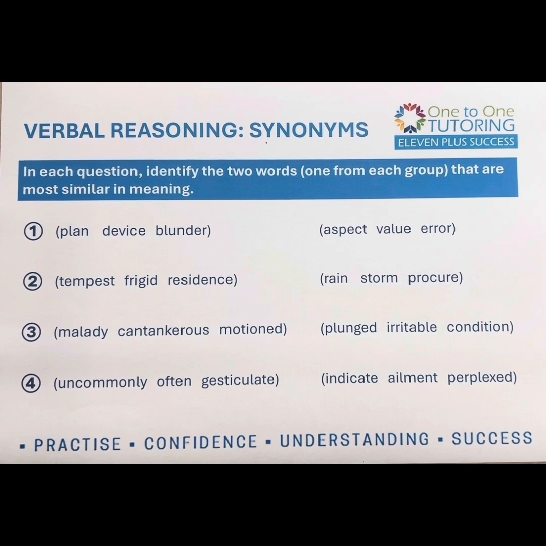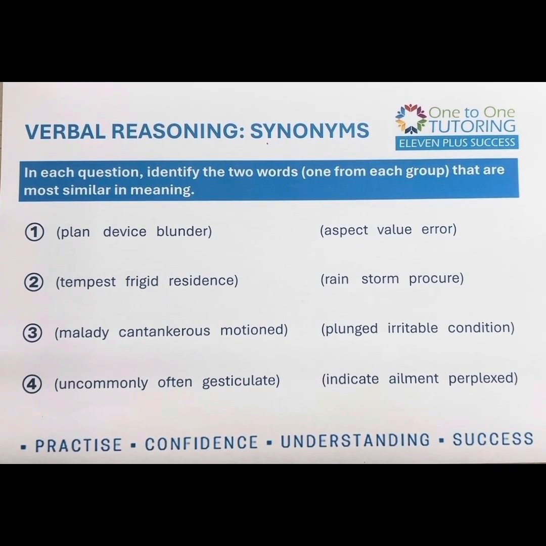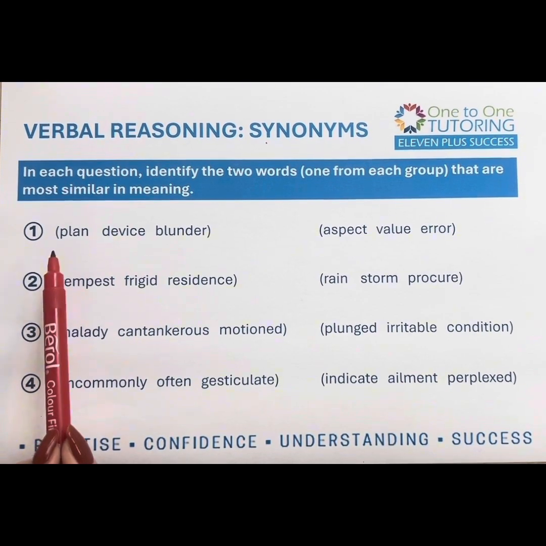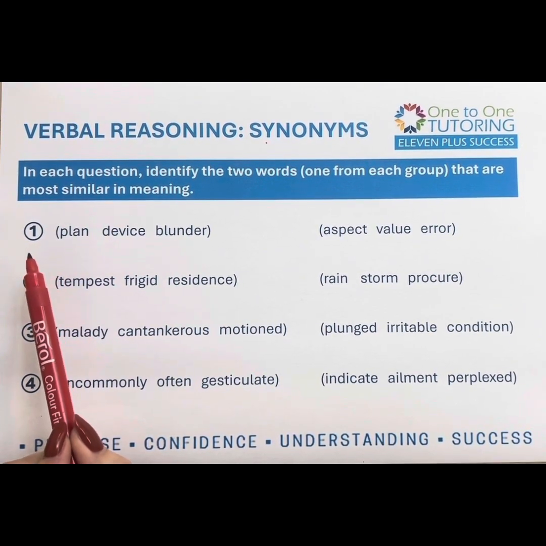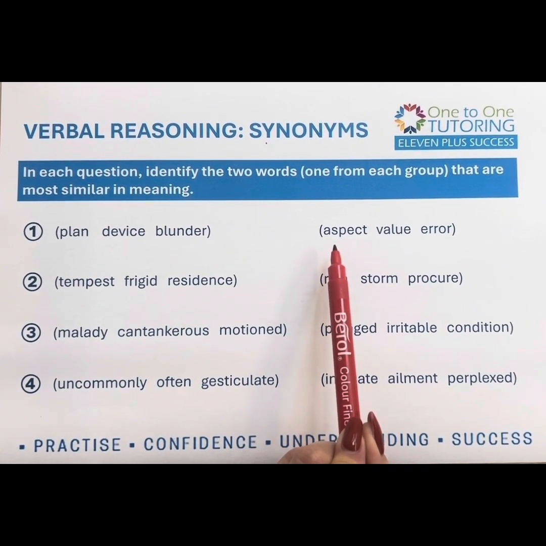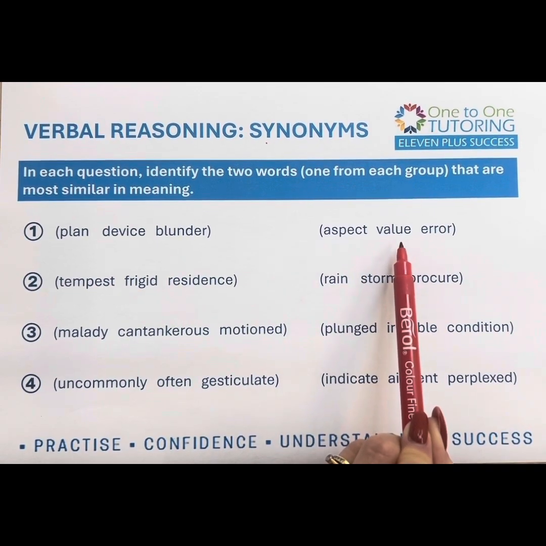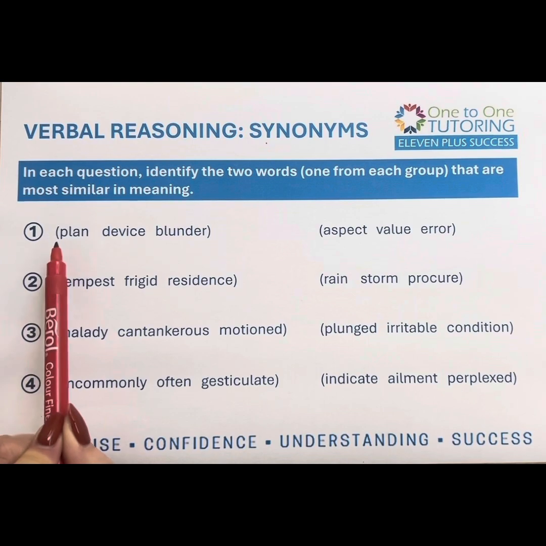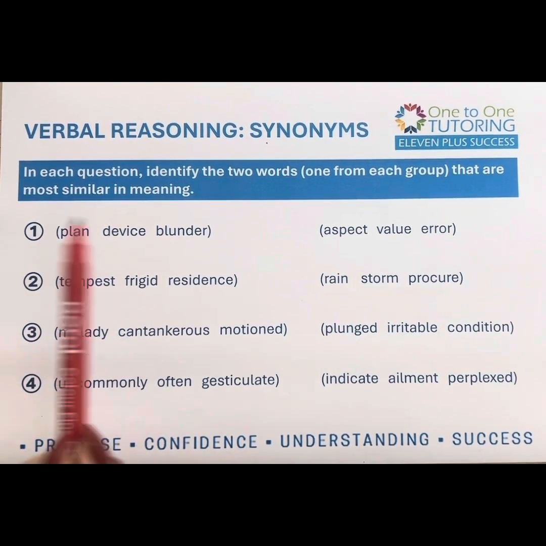So with these ones, you get two sets of words in brackets, and you have to find the ones that go together. The way I do it is I take a word at a time. So I take the word plan and I look at the other words. Aspect, I might not be sure what that means, but I'm not sure if it means plan. I know plan doesn't mean value, and I know it doesn't mean error.